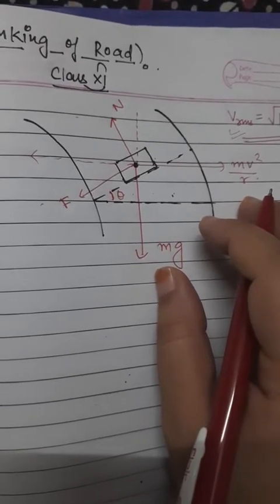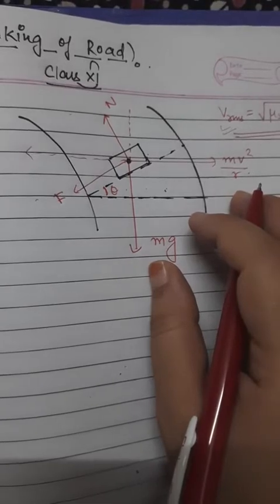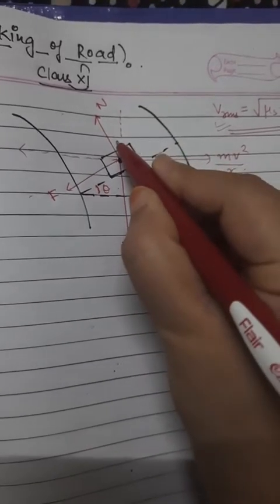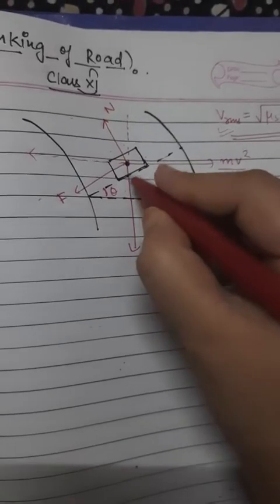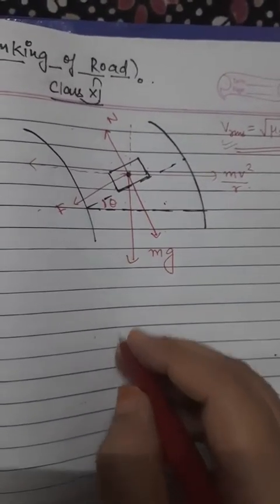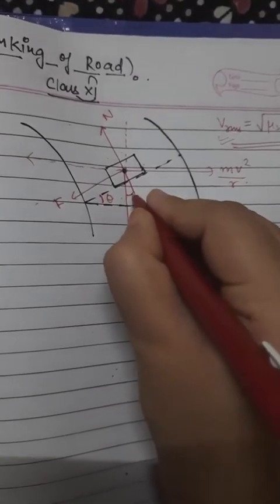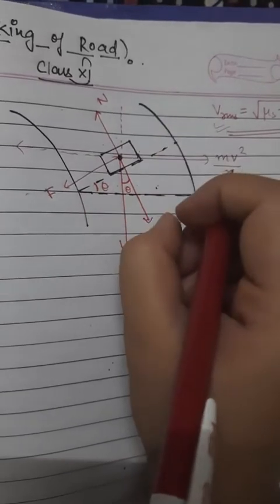Now the second thing that comes to mind is, where should the angle be? Either between these two components or these two components. For that, let us recall our previous concept of the angle of repose. We know that this angle should be equal to the theta at which the road is inclined.